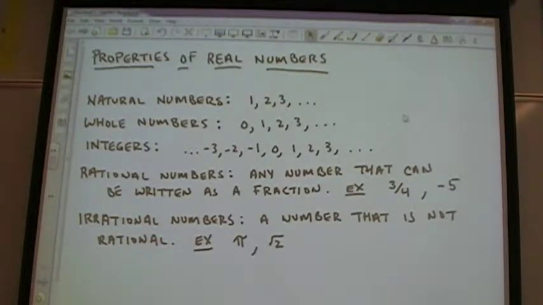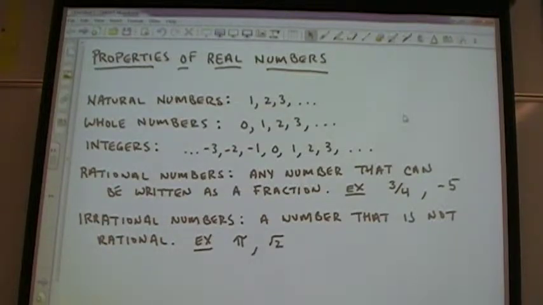Okay? So if I said square root of 4, classify square root of 4, what would you say? What sets of numbers? Natural, whole, integer, and rational. And square root of 5 is irrational. Okay? Because it's not a perfect square. Square root of 4 is a perfect square, 2 times 2.